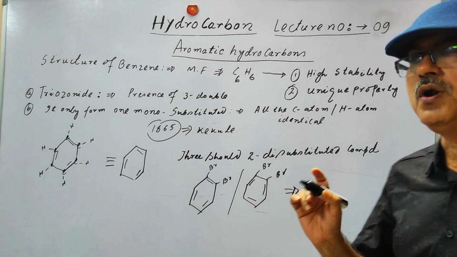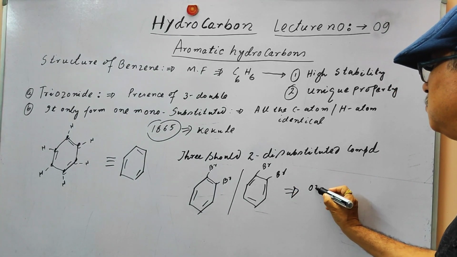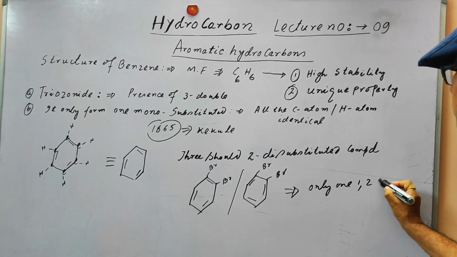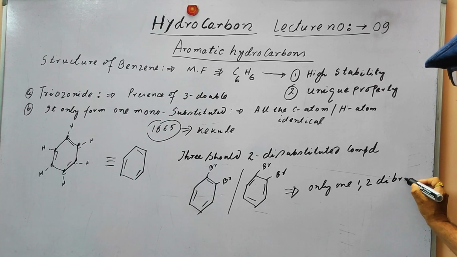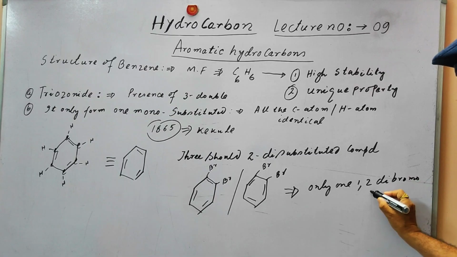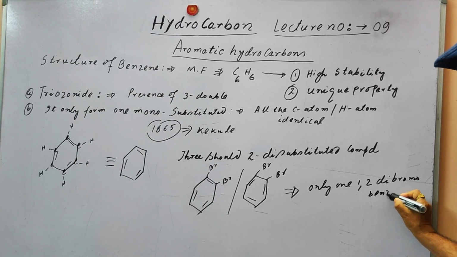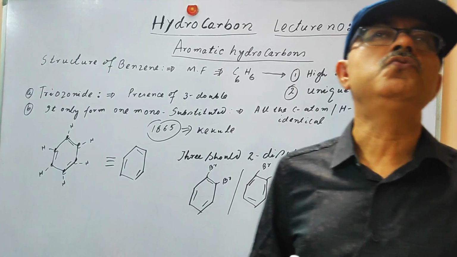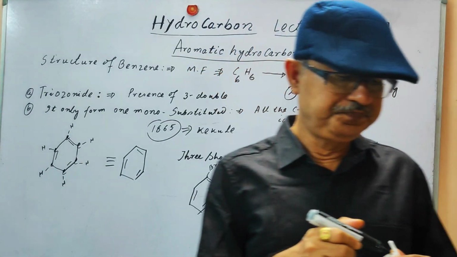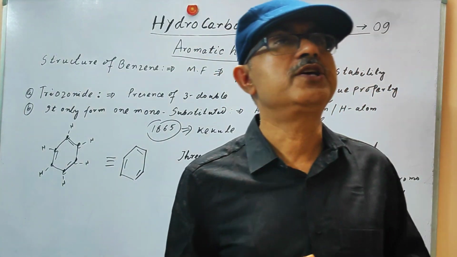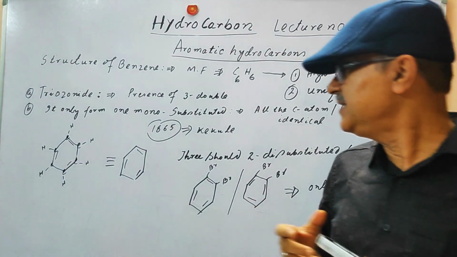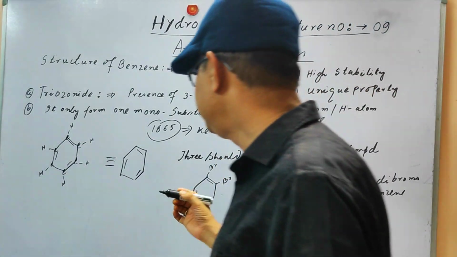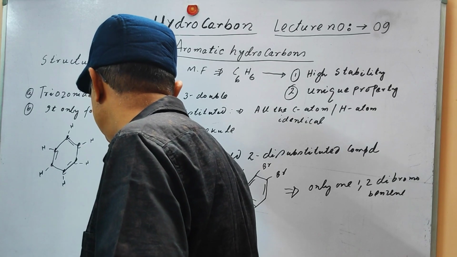Practically we observe only one 1,2-dibromobenzene. Only one, not two. So to resolve this issue, Kekulé proposed and explained that the double bond is vibrating. He says the double bond is like this.